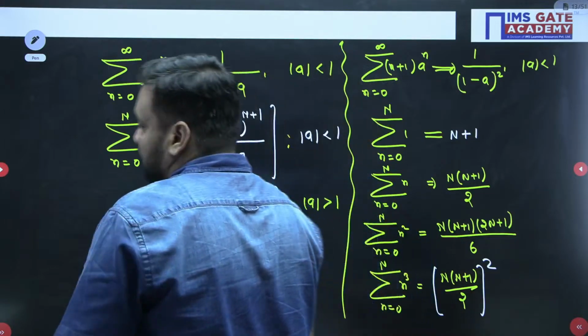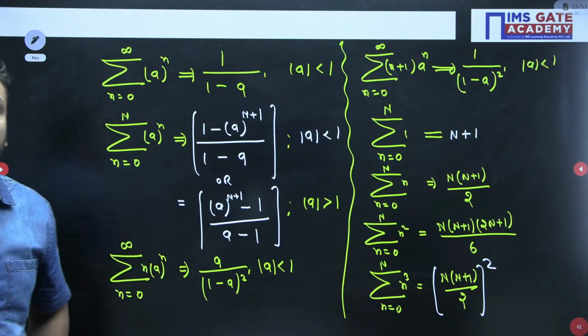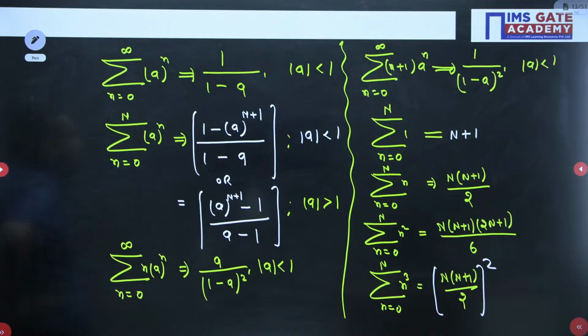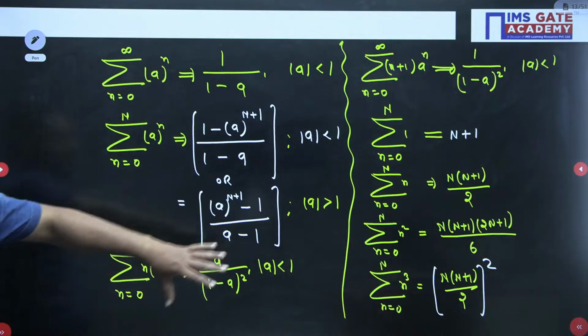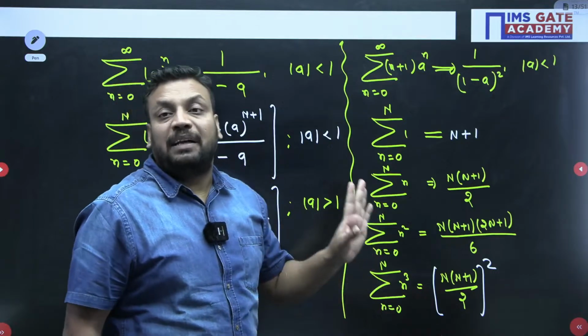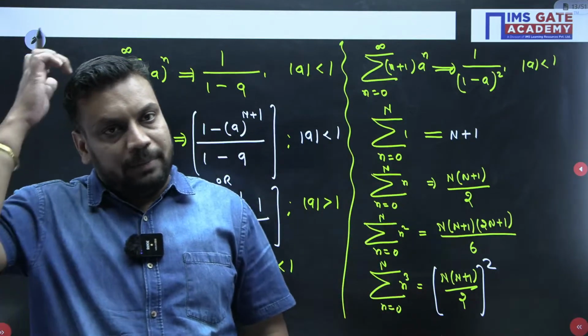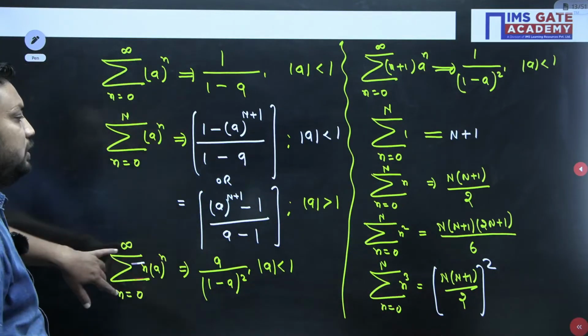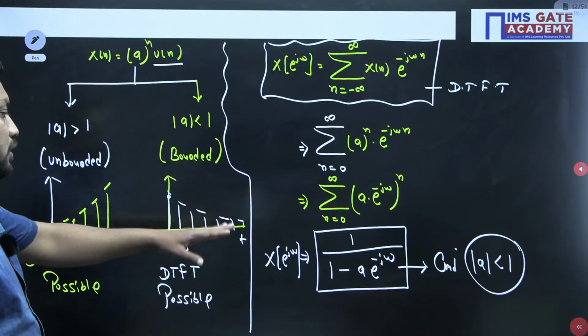So these are the infinite series formulas. You must remember these formulas if you want to understand the discrete time Fourier transform. If you want to secure full marks in the discrete time Fourier transform, if you want to make this topic your strength, then you should be fast and accurate in the infinite series formulas. So this is not DTFT, this is mathematics, this is aptitude. These are mathematics aptitude formulas that we will use in the discrete time domain.